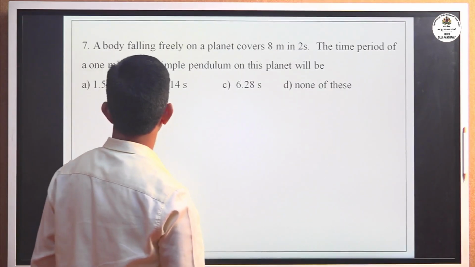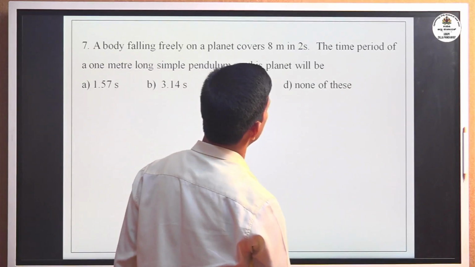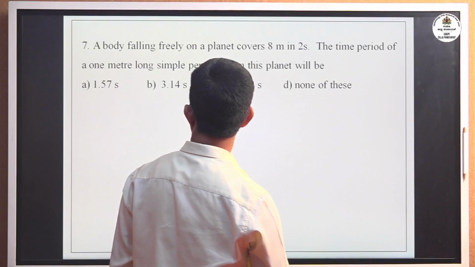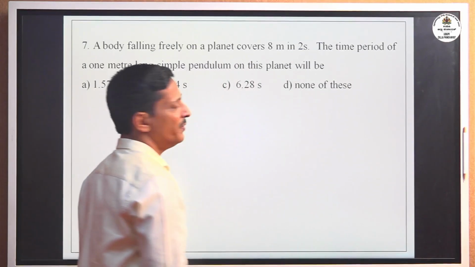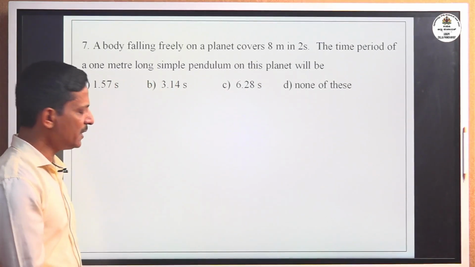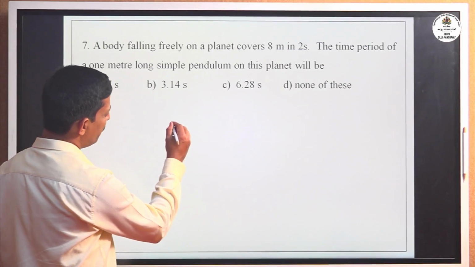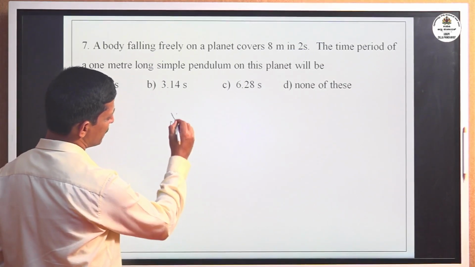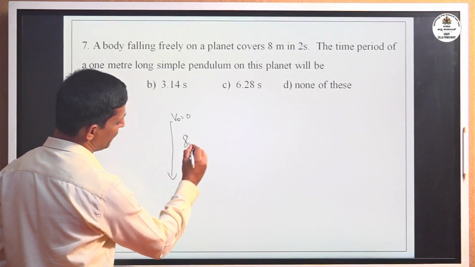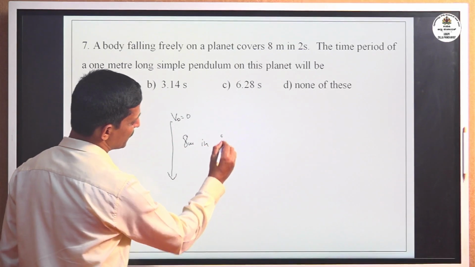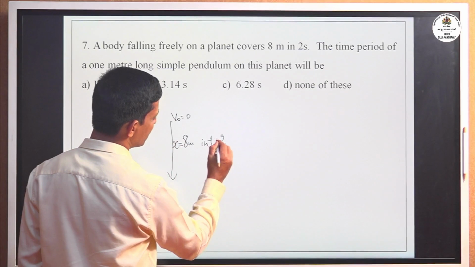Seventh one. A body falling freely on a planet covers 8 meter in 2 seconds. The time period of a 1 meter long simple pendulum on this planet will be? Now here a body is falling freely under gravity. For the freely falling body, its initial velocity is equal to 0. It covers the distance 8 meter in 2 seconds, that is x is 8 meter, time is 2 seconds.